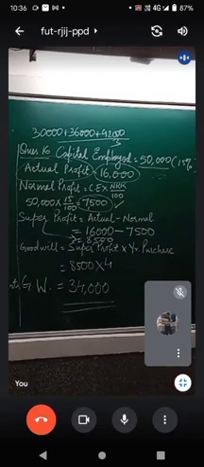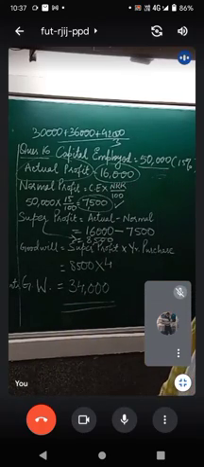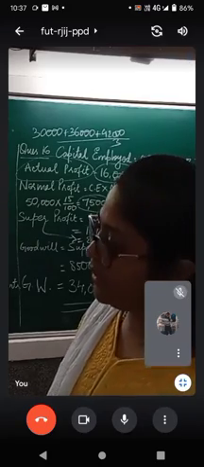What is the average profit that you received? Ma'am, 36,000. Very good. 36,000. Fine. What is the super profit you received? What is the normal profit? After calculating the average profit, just find out the normal profit. Capital employed, which is 1 lakh, multiplied by the rate of return, 15%. How much is your normal profit this time? Ma'am, 15,000. Very good. So 15,000.